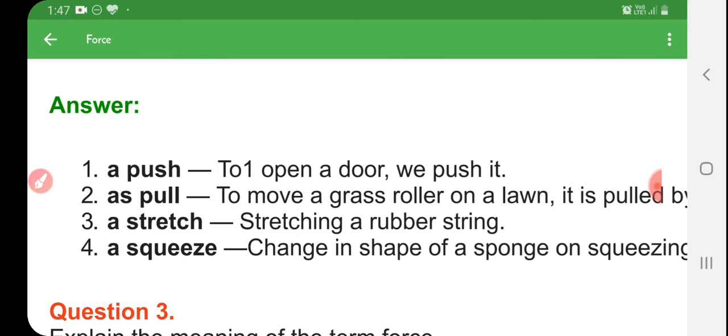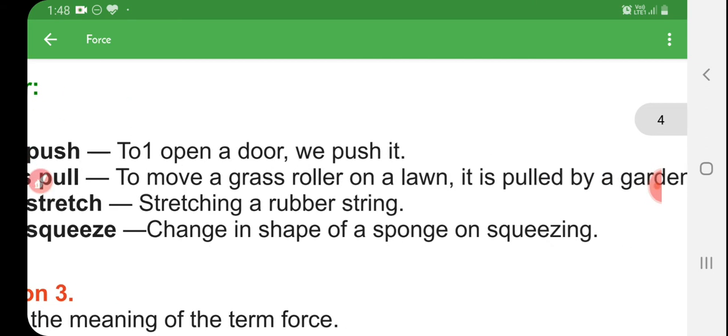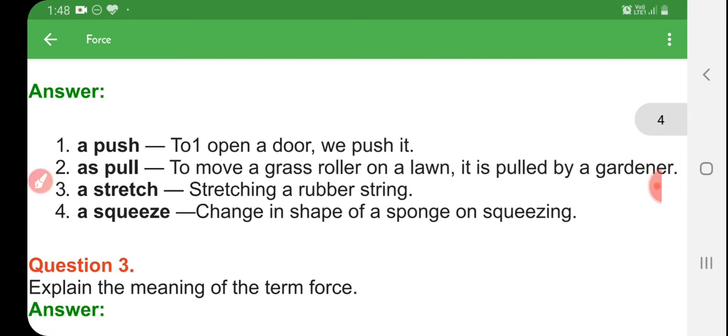Push means opening a door, we push it. Pull, to move a cart or a load by pulling it with a cord. Stretching a rubber string, changing the shape of a sponge by squeezing.